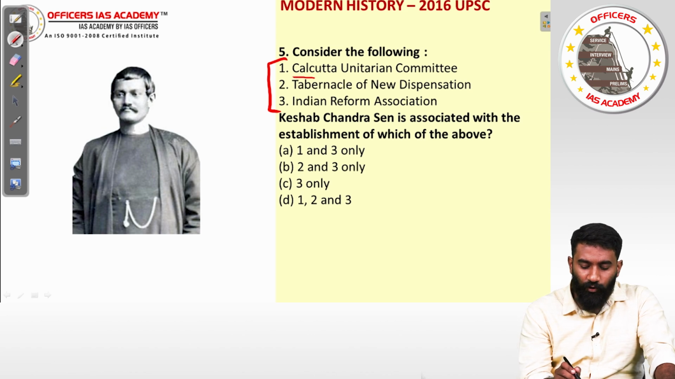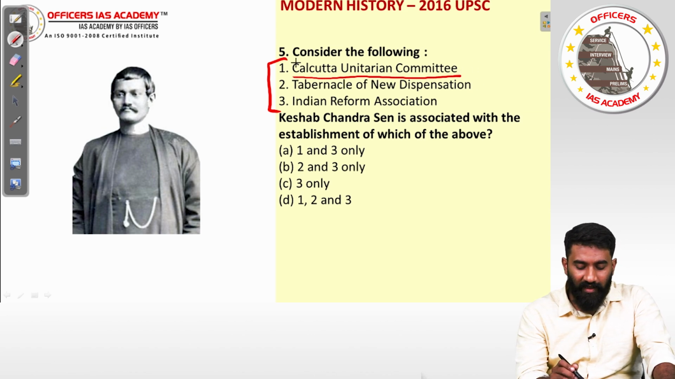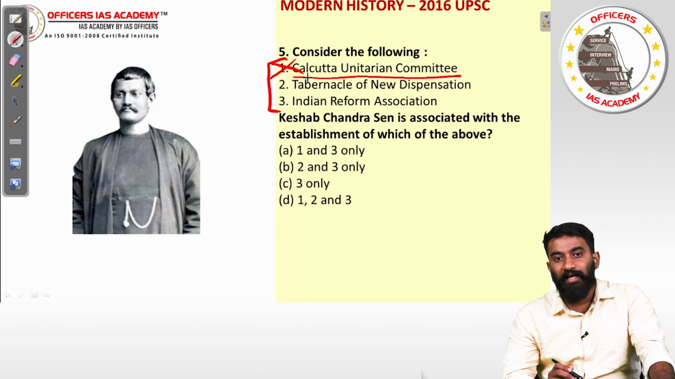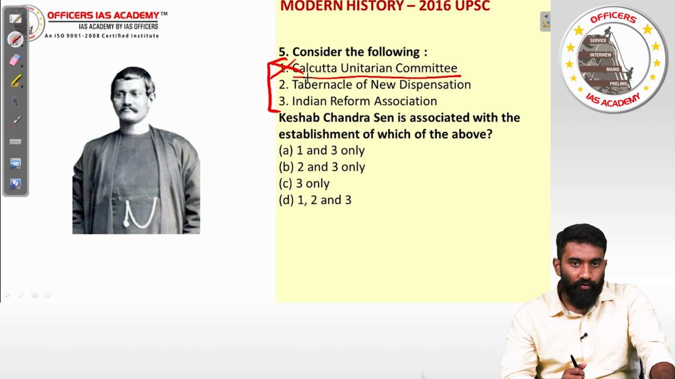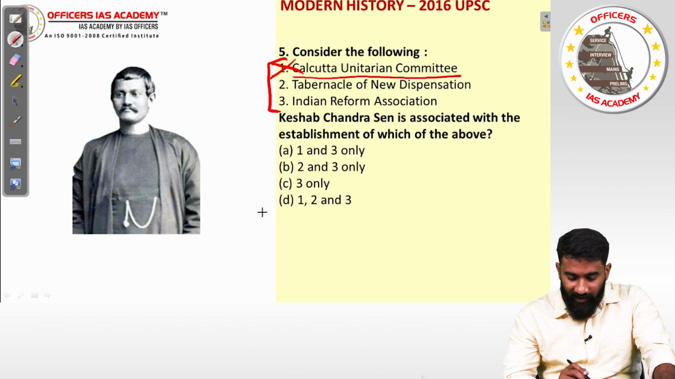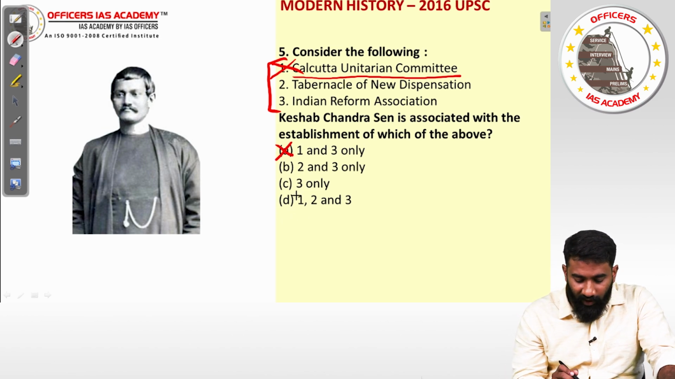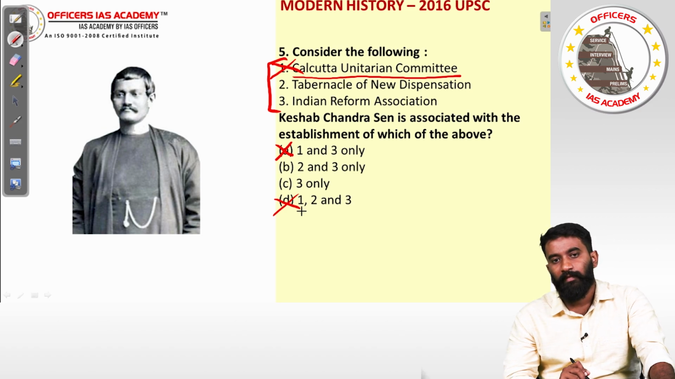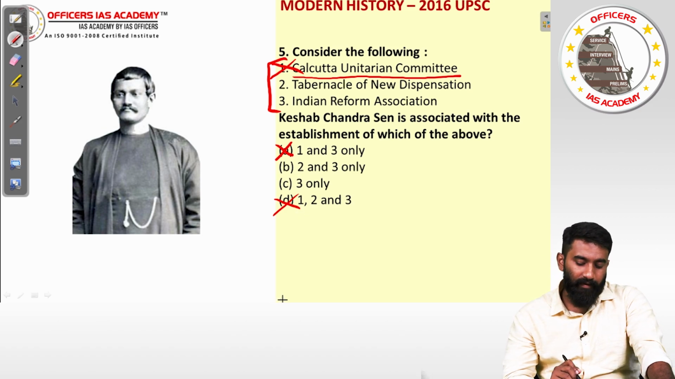The Calcutta Unitarian Committee was not started by K. Chandra Sen. It was started by Raja Ram Mohan Roy. So it is not a part of the answer. So 1 should not be there in the answer. You can remove option A and you can remove option D also. What about the second and the third?